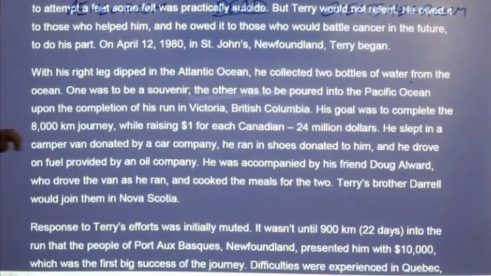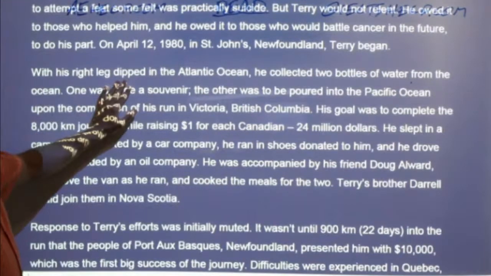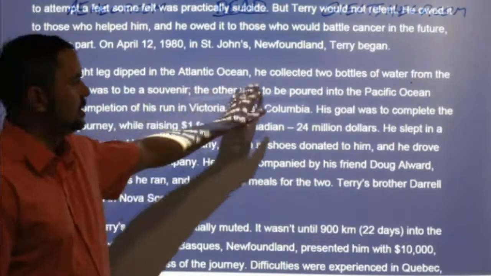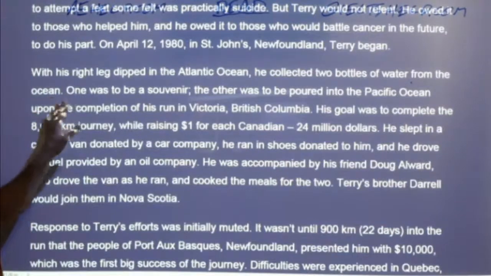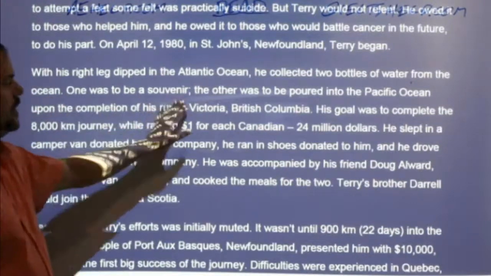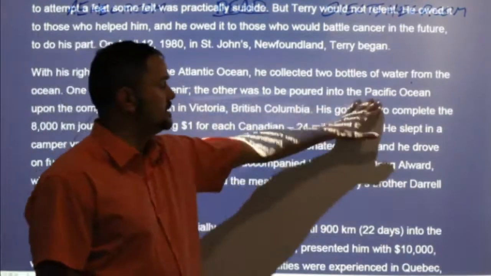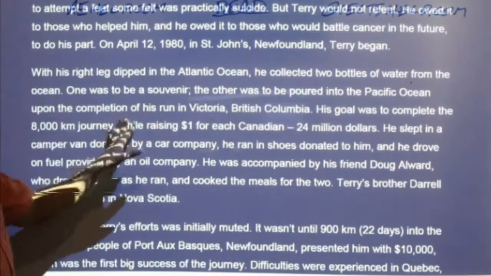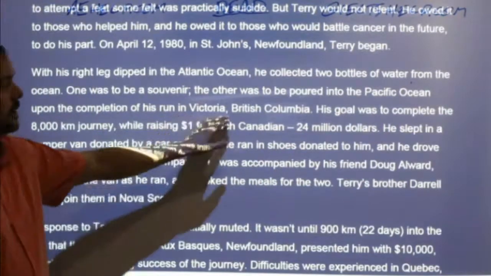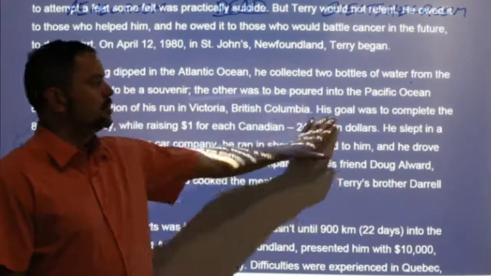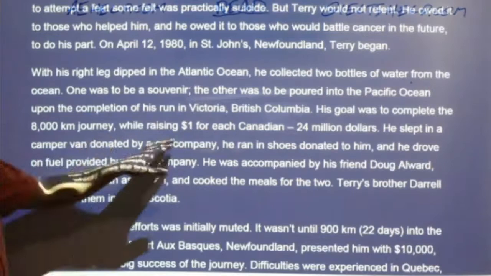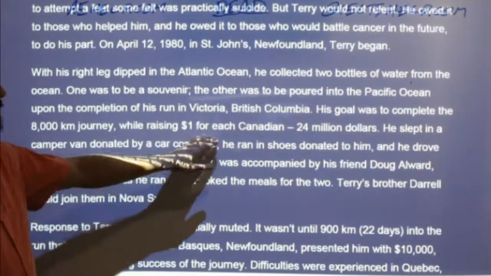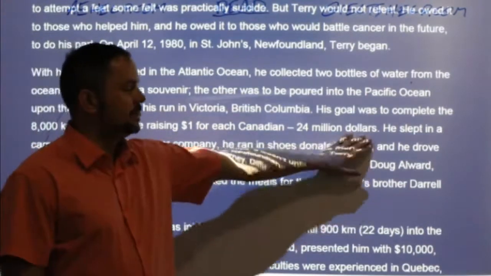So I see that, yeah, okay, that makes sense for people, why we don't want to just jump around, flip pages. Okay, with his right leg dipped in the Atlantic Ocean, he collected 2 bottles of water from the ocean. One was to be a souvenir. The other was to be poured into the Pacific Ocean upon the completion of his run in Victoria, British Columbia. His goal was to complete the 8,000-kilometer journey while raising $1 for each Canadian, $24 million.